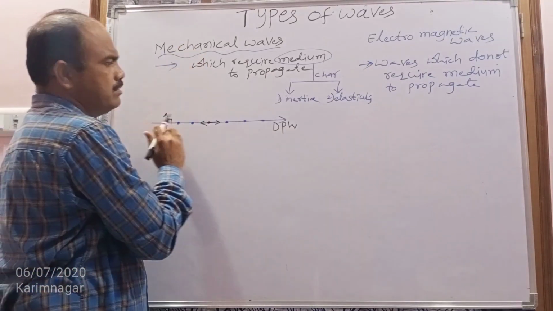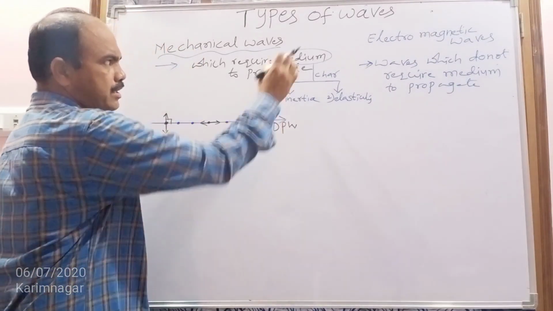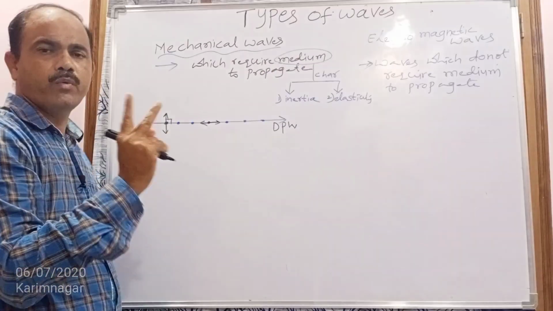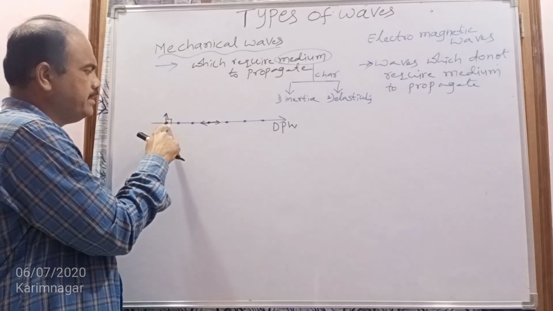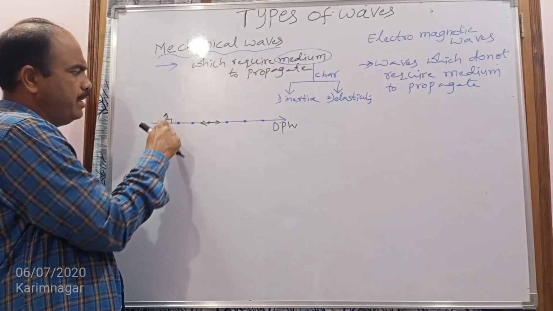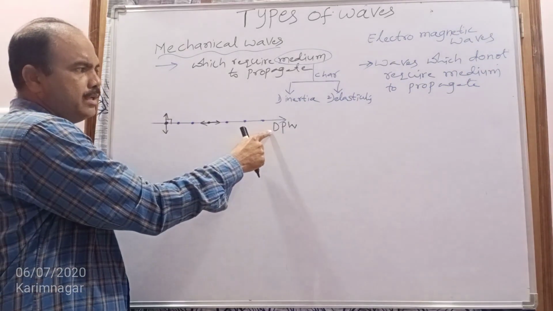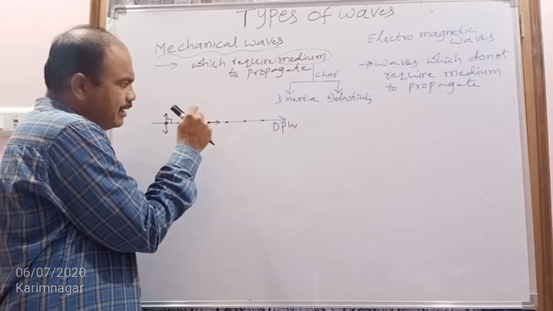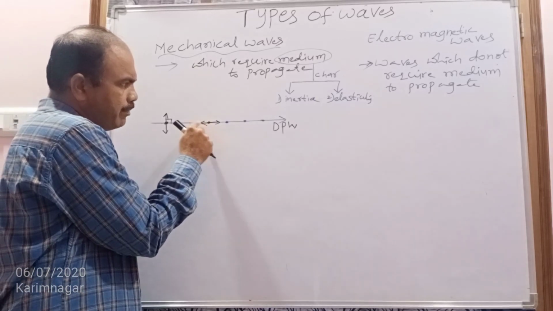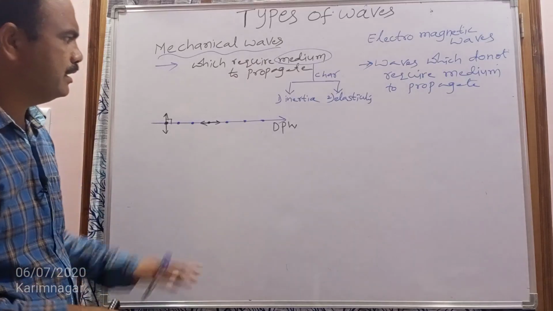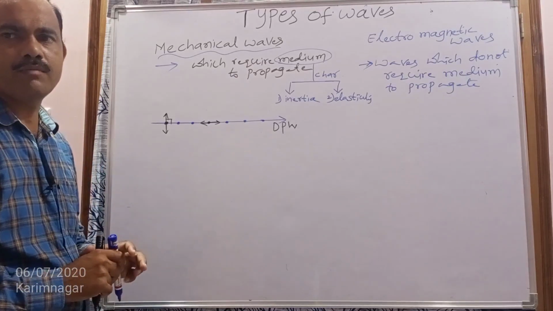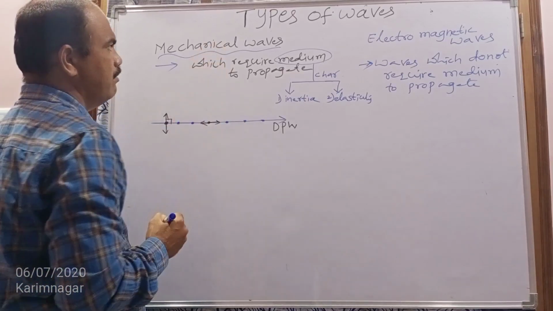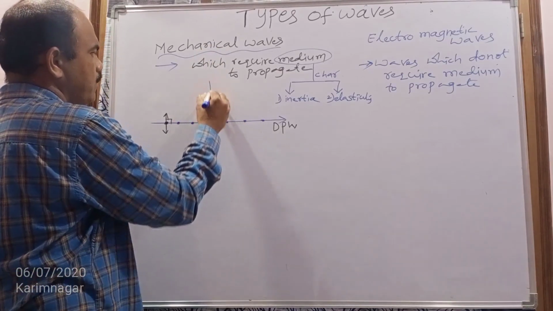When the mechanical waves are propagating in a particular direction through the medium, the medium particles vibrate in two ways. One is that the direction of vibration of the particle may be perpendicular to the direction of propagation of the wave, and the second is that the direction of vibration of the particle may be in the direction of propagation of the wave. As well as that, mechanical waves are divided into two types.